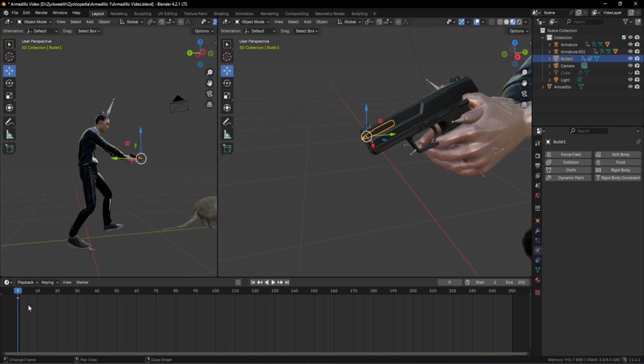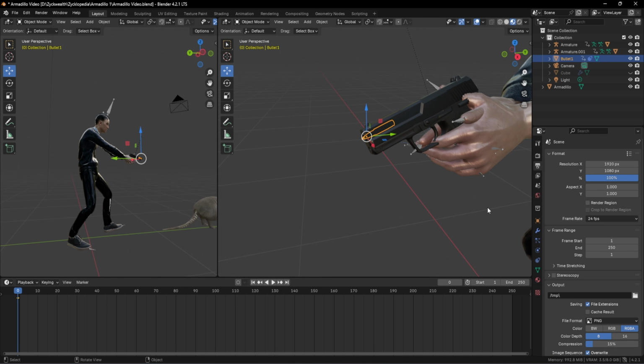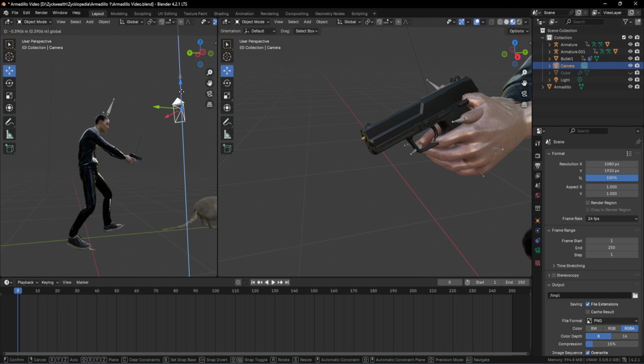Now before animating our bullet, let's go towards our output settings over here. And we have to be careful about a few settings over here. First of all, the resolution is set at 1920 by 1080. We have to change that to 1080 by 1920. If we do that, we will have a camera with a vertical aspect ratio.